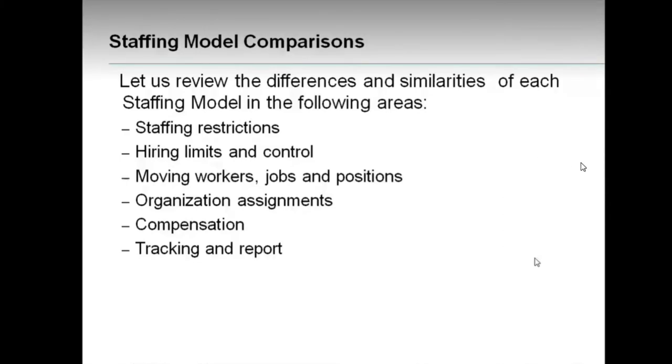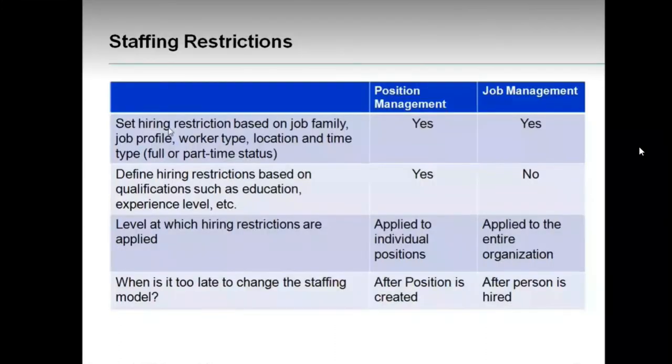Now, staffing restrictions. We're going to compare position management with job management under this topic. Set hiring restrictions based on job family, job profile, worker type, location, and time type. So all these are the hiring restrictions we saw. Here, for position management it's yes, as well as for job management it's yes. We saw that hiring restrictions will be given for both position management and job management. Of course, they'll be giving hiring restrictions.